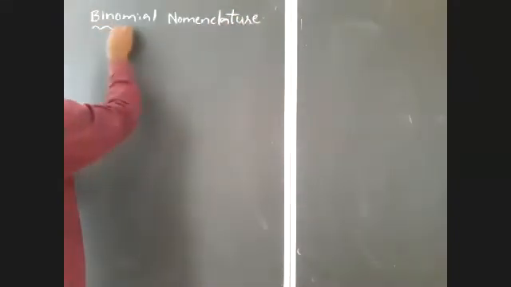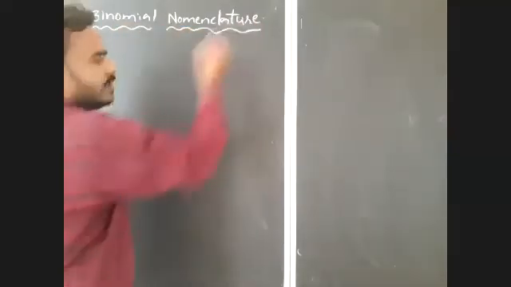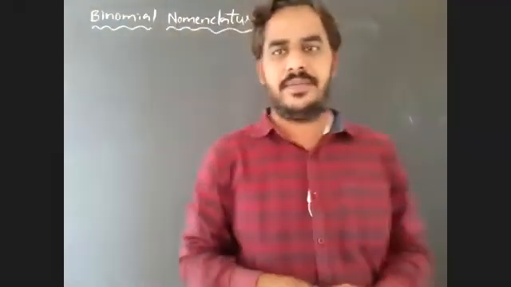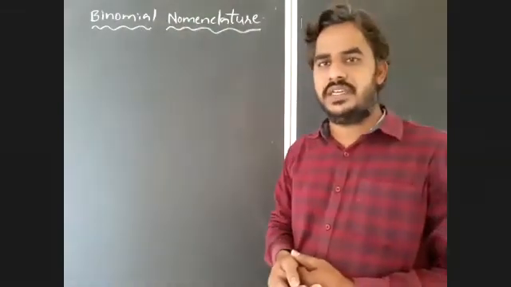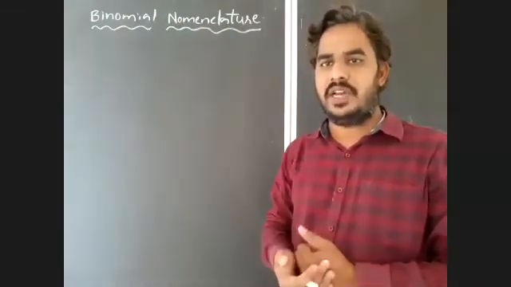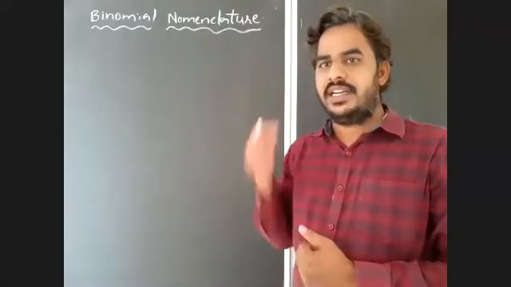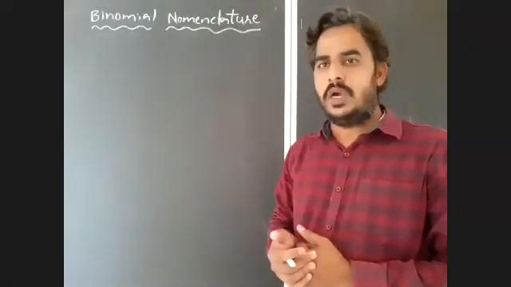Binomial nomenclature is one of the most popular methods of naming living organisms. By using this method, we can name living organisms with particular and distinct scientific words, as I gave you in the last class. Who developed this method?